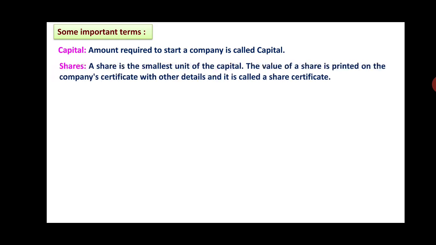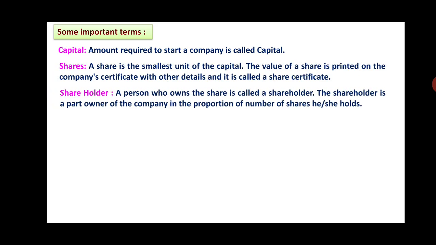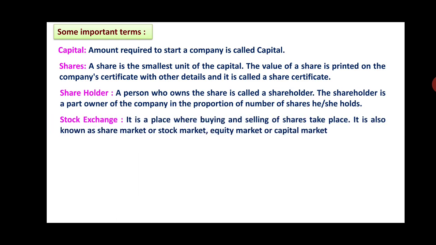A share is the smallest unit of the capital. The value of the share is printed on the company's certificate with other details, and it is called a share certificate. Shareholder. A person who owns the share is called a shareholder. The shareholder is a part of the owner of the company in the proportion of the number of shares he or she holds.